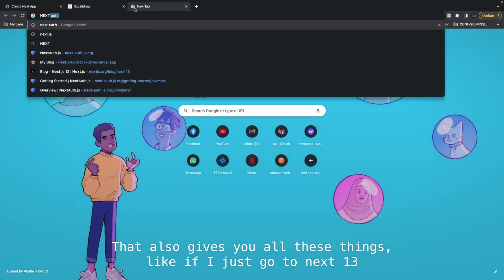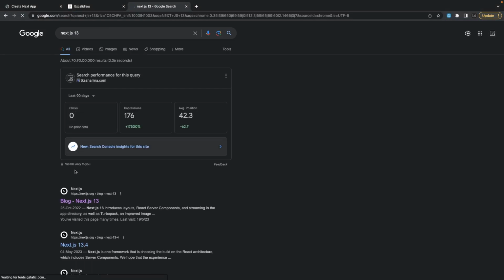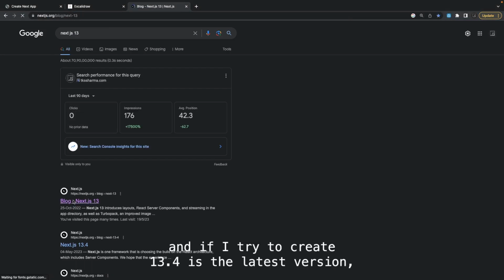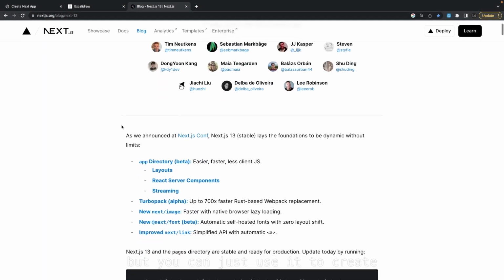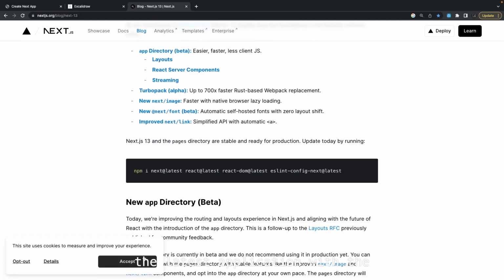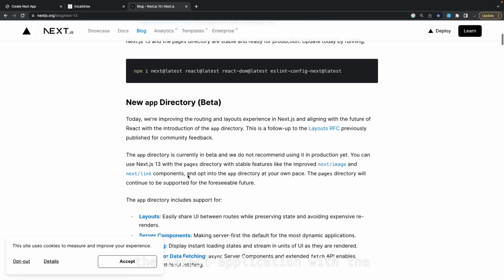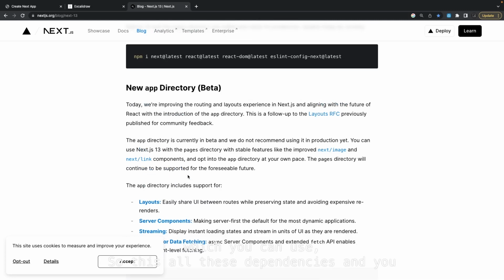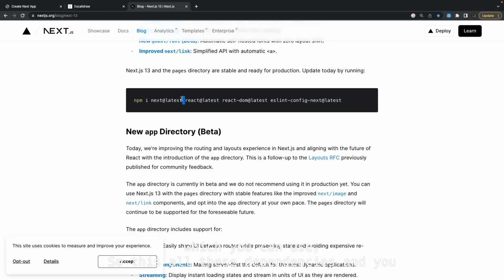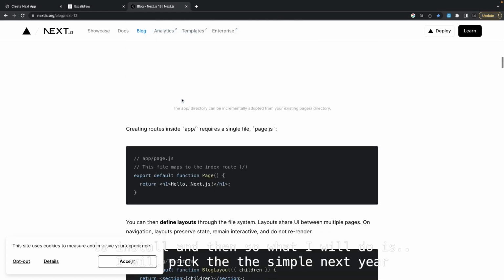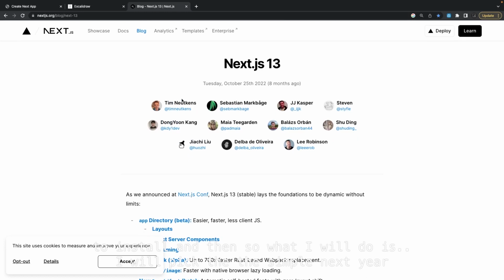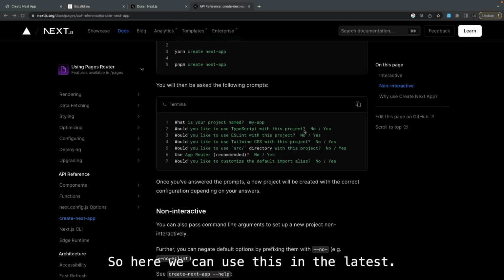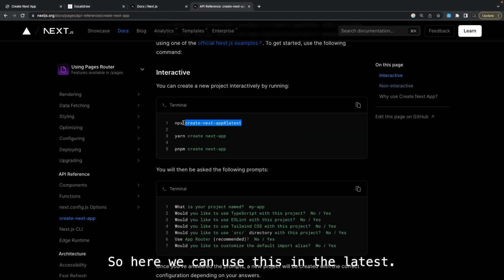If I just go to Next.js 13 and try to create, 13.4 is the latest version, but you can use it to create the latest application. In the Next.js beta version, it is supporting the app directory, which you can use. You need to install all these dependencies, so what I will do is pick the simple Next.js 13 stable folder structure and we will build on top of that. So here we can use npx create-next-app@latest.